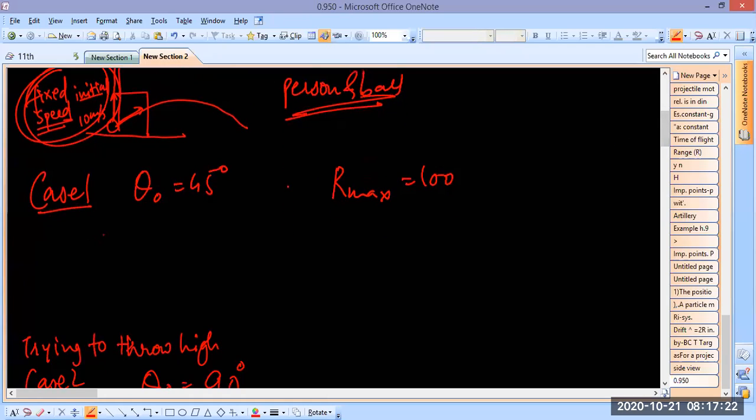So here what we'll do is, from case 1, we will find out the initial speed. We will use the Rmax formula. I'm leaving the calculations to you, people. You have to do it, I'm just telling you. So you will be able to find V0. Okay, done. Write this down if you couldn't do it.